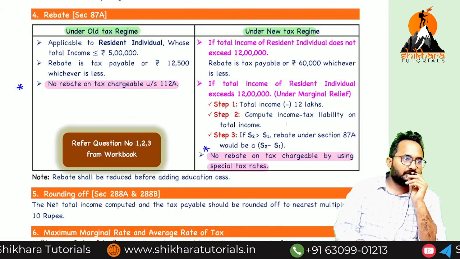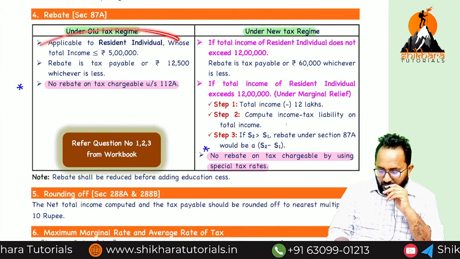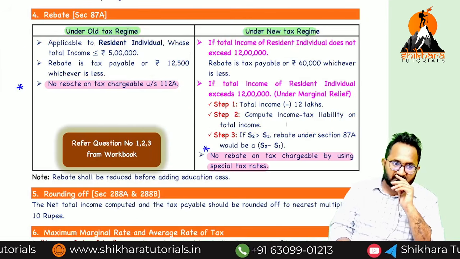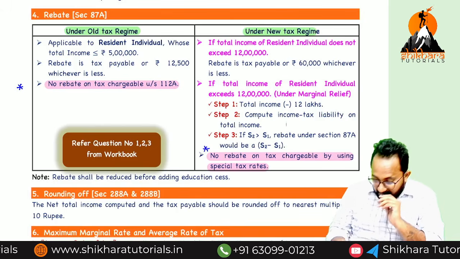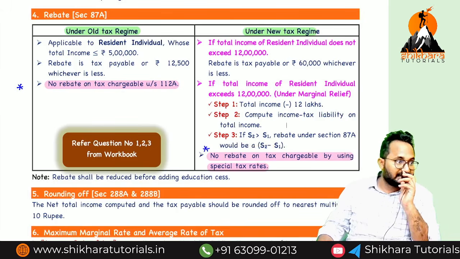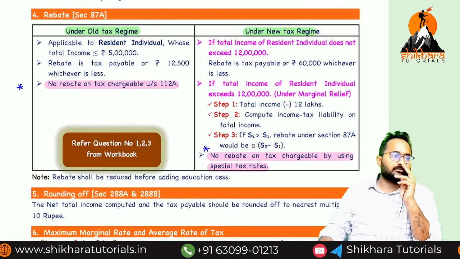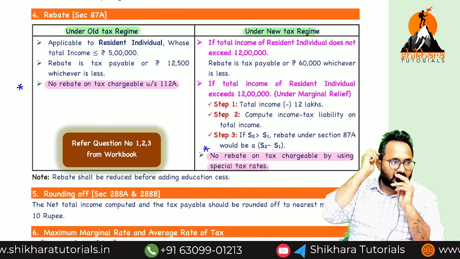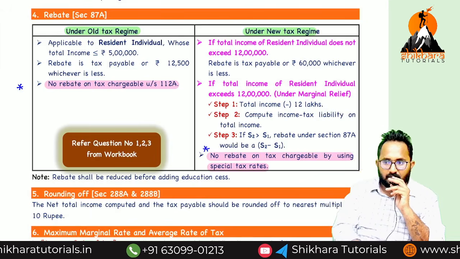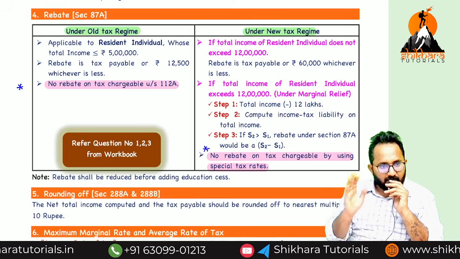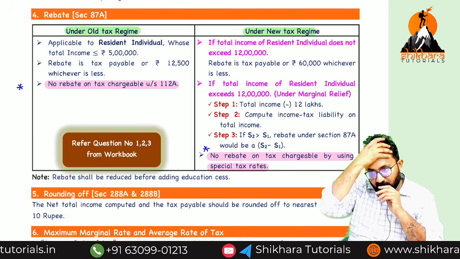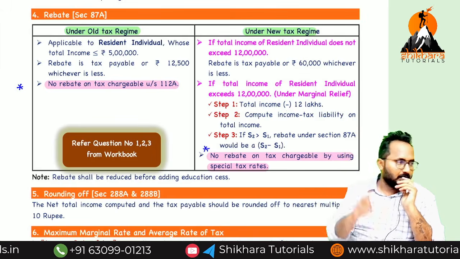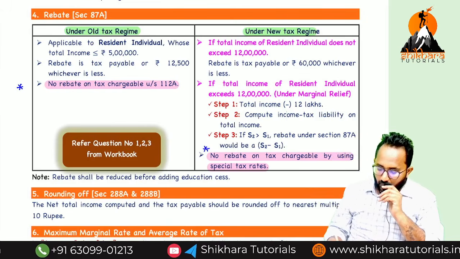My main points you have to remember. Anyhow you will understand what is the amount of rebate, what is the amount of rebate under marginal relief. Steps also you can remember. But these points are very important. You can get them as MCQs on the amendment. Under old regime, on one special income we can't take rebate. What is that? 112A. Under new regime, there is no rebate on special tax rate taxable special incomes. Understood? Now we'll discuss the workbook questions.